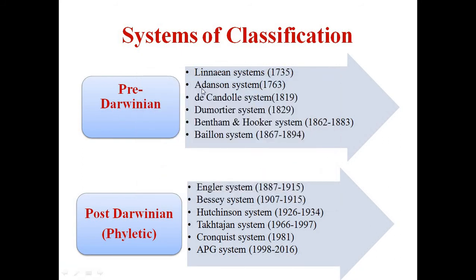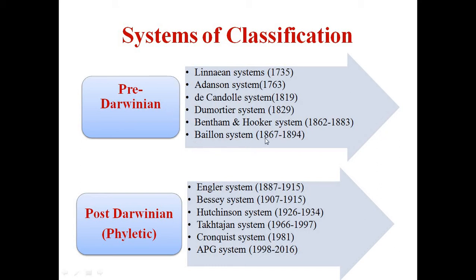Next after the linear system is the Adanson system in 1763, and De Candolle in 1819 also modified the previous system. Afterwards, De Mortier in 1829, and the most famous and commonly used Bentham and Hooker system is given in 1862 to 1883.